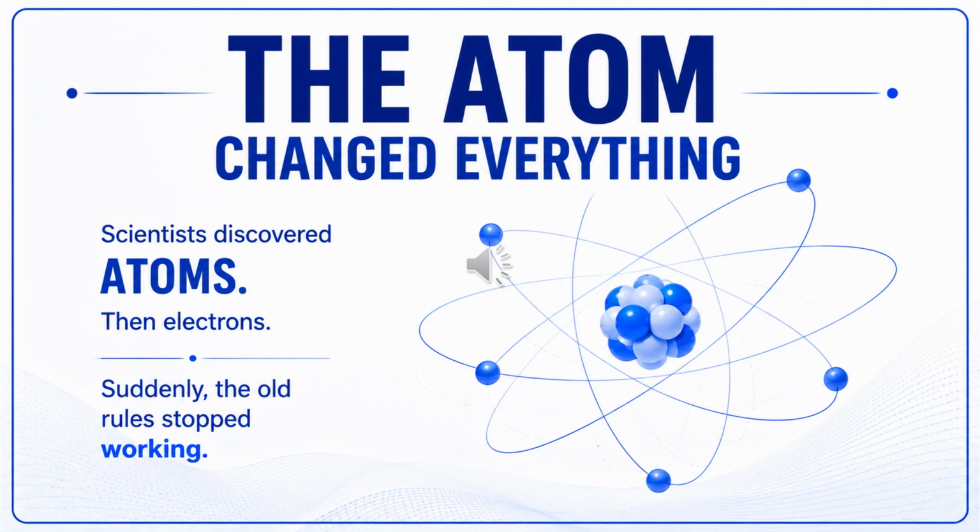At first, physicists assumed that electrons would follow the same rules as larger objects. After all, if planets orbit the sun, perhaps electrons orbit the nucleus in the same way. It seemed like a simple and logical idea. But very soon, scientists realized there was a major problem. The microscopic world was not behaving the way classical physics predicted. And this unexpected mystery would eventually lead to the birth of quantum mechanics.